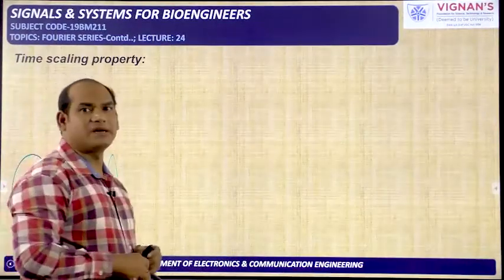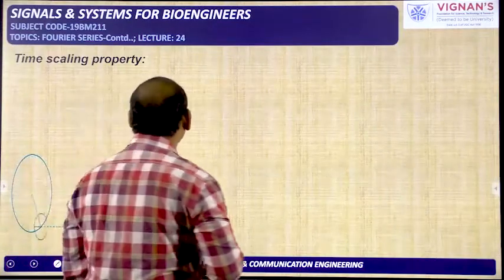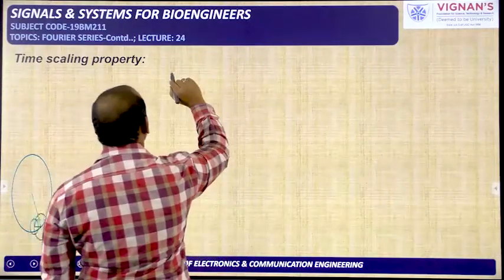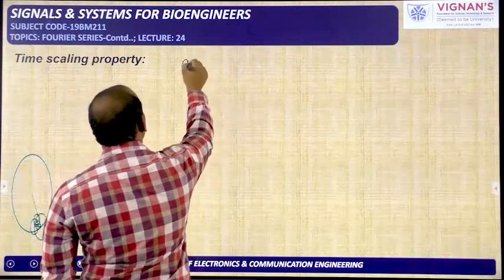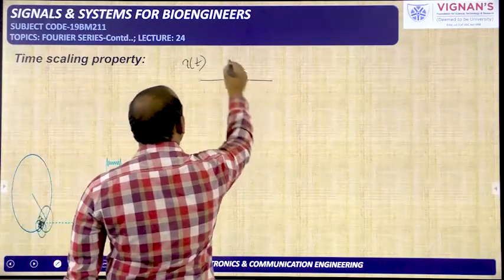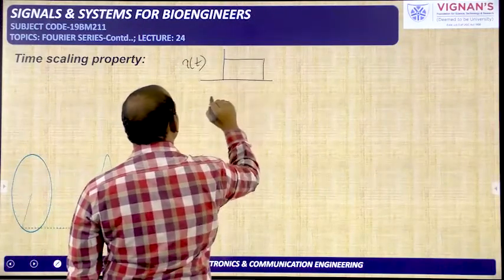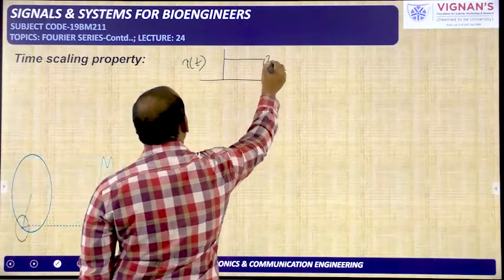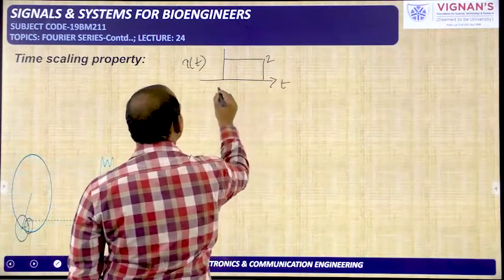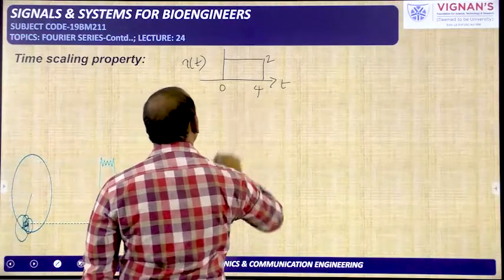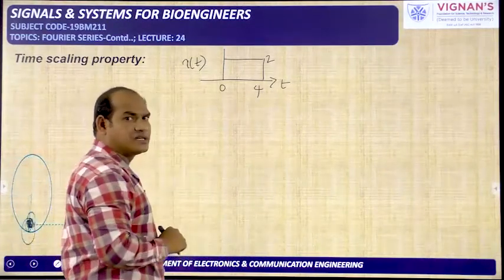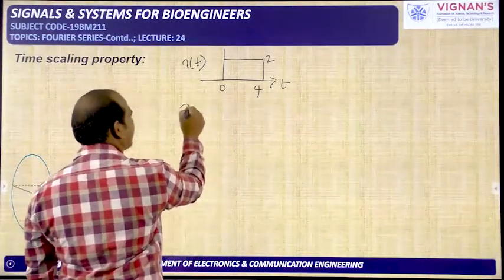Now the time scaling property we will see. What is meant by time scaling? In our first unit we have seen that, for example, x of t is a rectangular pulse signal having the non-zero amplitude of 2 when t is changing from 0 to 4. Okay, this is the x of t signal. What is x of at?